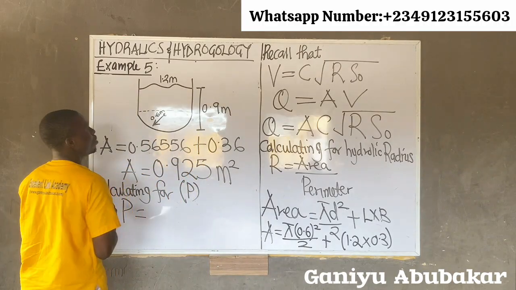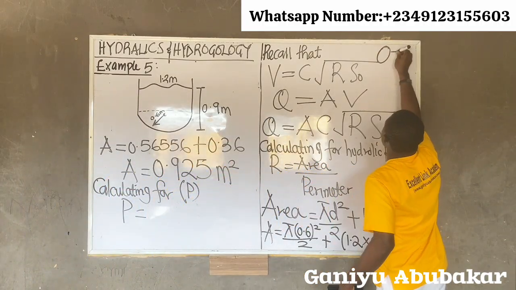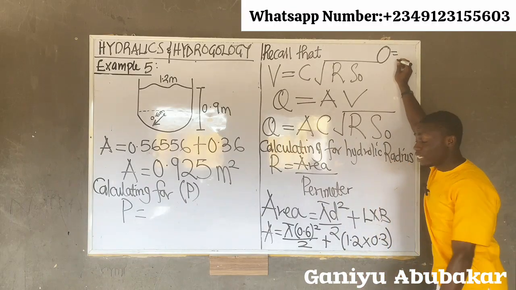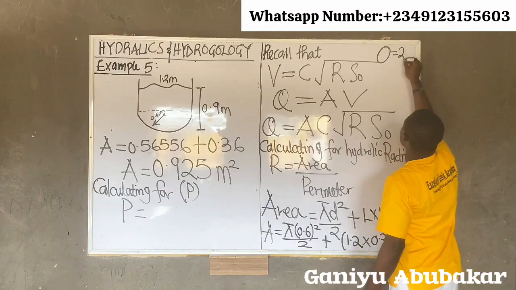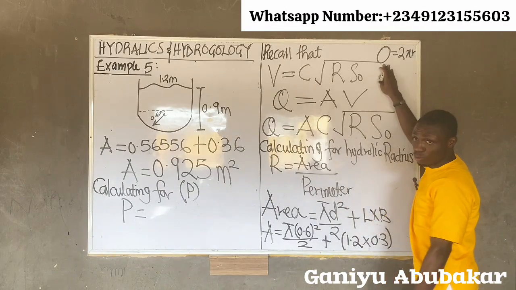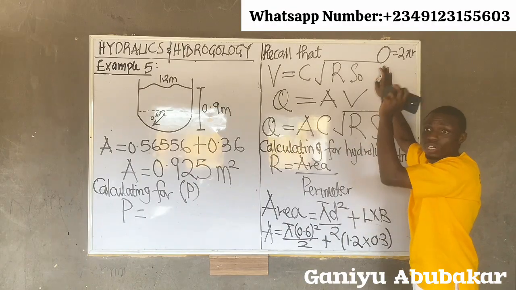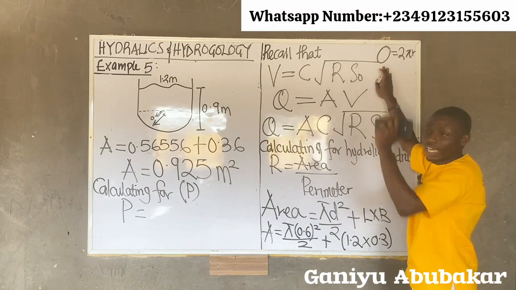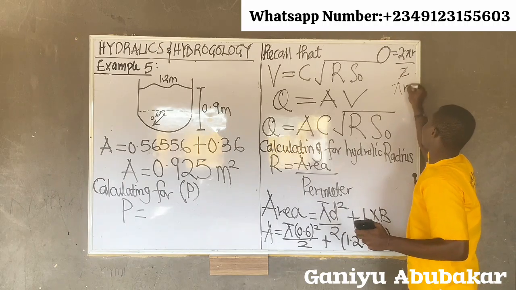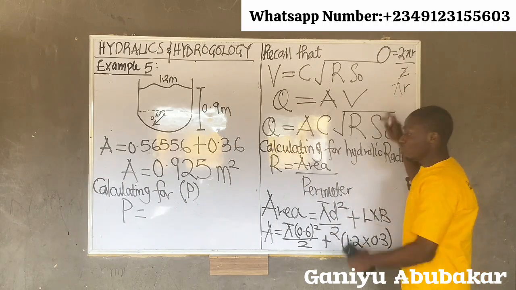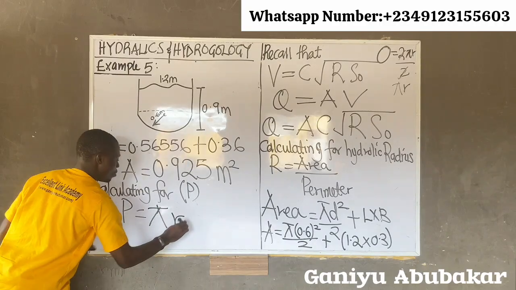Now look up, please. If I have a full circle this way, what's the perimeter of a circle? That's 2 pi r. 2 pi r is for a full circle. For half a circle, the 2 will leave; you divide that by 2. Divided by 2 gives you what? Just pi r for a semicircle. So we're having pi r plus what?